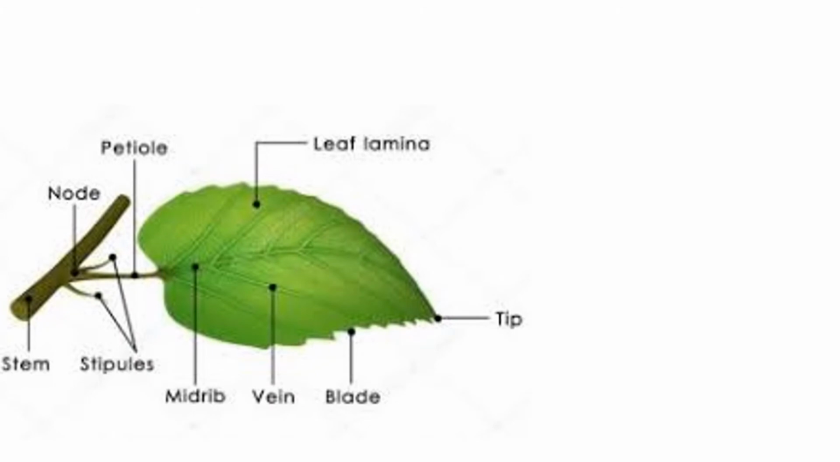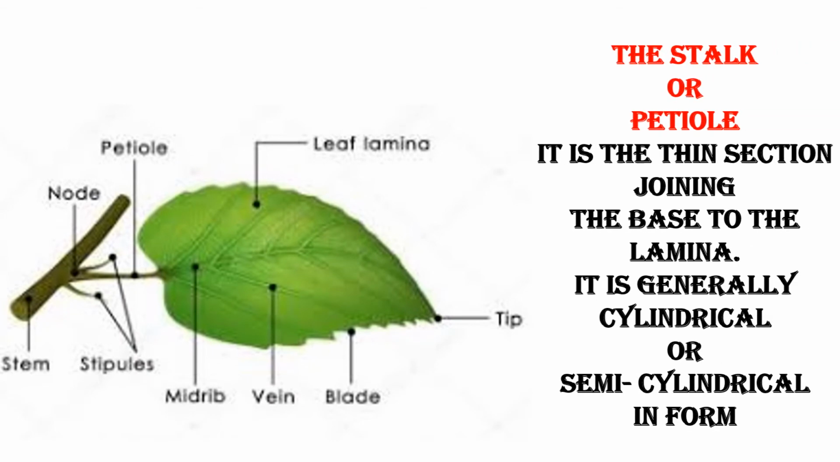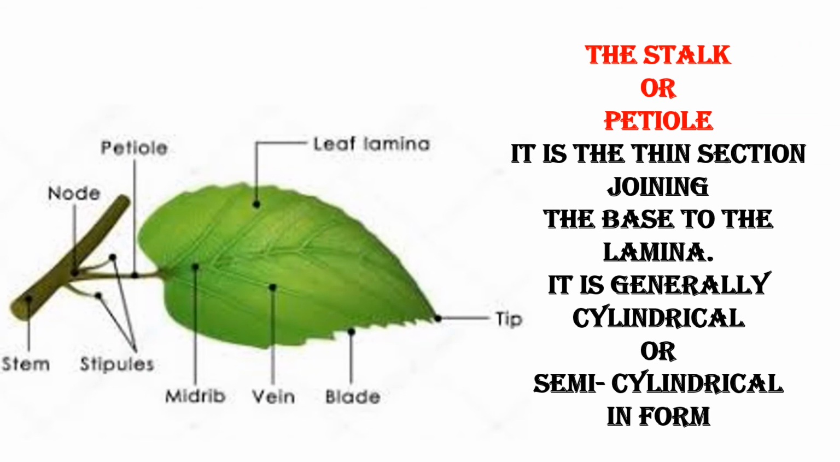Now, first look at this image, Nana. The second part of the leaf is called the stalk or the petiole. It is the thin section joining the base to the lamina. It is generally cylindrical or semi-cylindrical in form. Now I will show you in this image what is petiole. See, this is petiole.